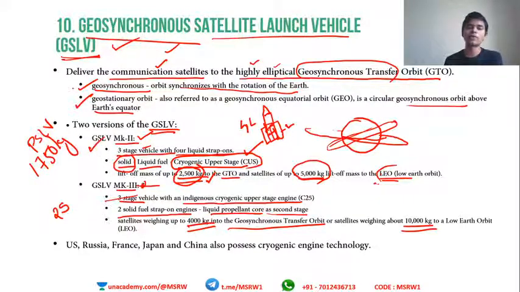That is about GSLV Mark II and Mark III. As far as the cryogenic stage is concerned, USA, Russia, France, Japan and China already have this technology. Earlier, we saw India always lagged behind 3 countries: Soviet Union, USA and China. Here France and Japan also have the technology. Now India also has that.